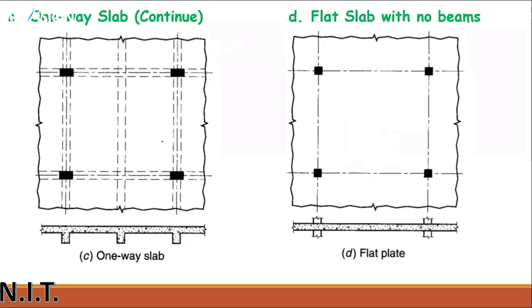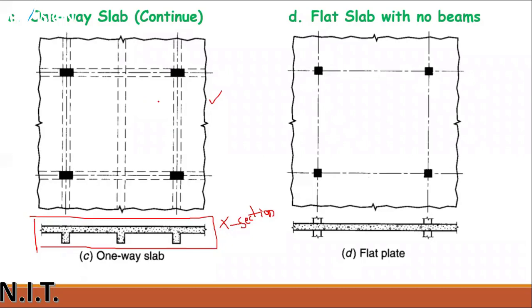This is a one-way slab continuous. You can see this one-way slab is in continuous form. One more beam, one more support, is provided in the center of the slab. This type of slab you can see from the cross-sectional dimension. Can you understand? This is the cross-sectional dimension. This is the plan view. The cross-sectional view of the slab is shown over here, and this is the plan of the one-way slab continuous.